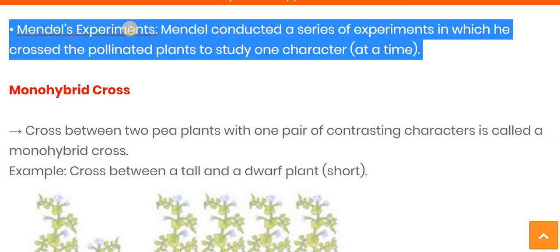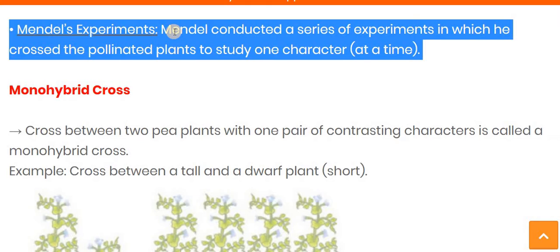Mendel cross-pollinated plants to study one character at a time. Then, according to the characteristic in focus, he named the experiments, like monohybrid cross, dihybrid cross, etc. In this video we will discuss the monohybrid cross.